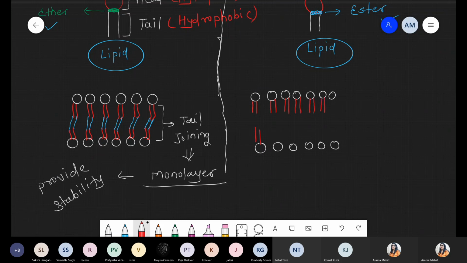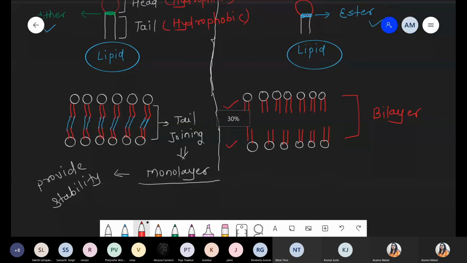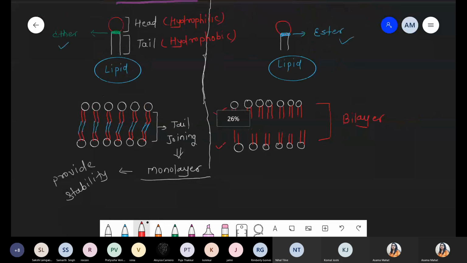They maintain their individual identity, because eubacteria means the bacteria that survive at normal environmental conditions. So now it looks like two layers, which is simply called the bilayer. This is one layer and this is another layer, because the tails are not joined. Is this point clear, everyone, with respect to bond and with respect to monolayer and bilayer?